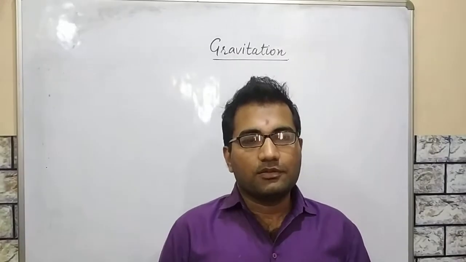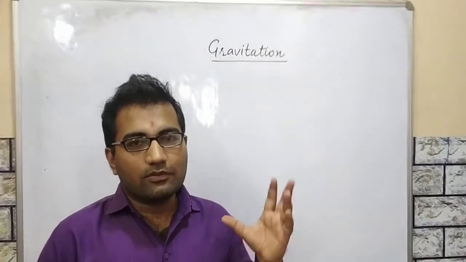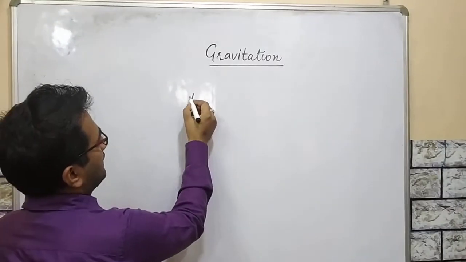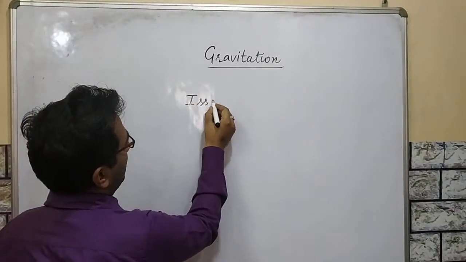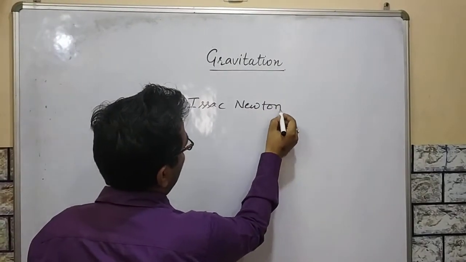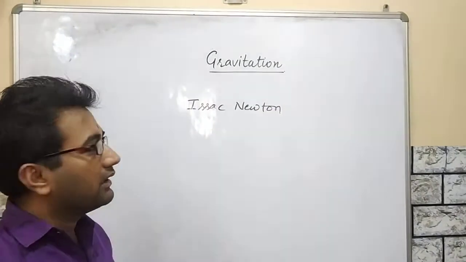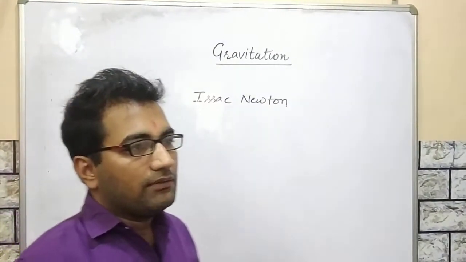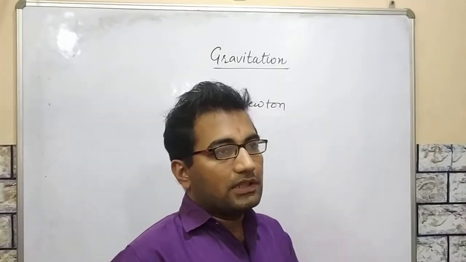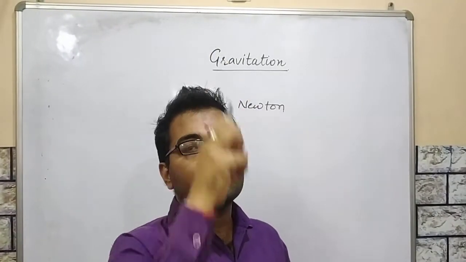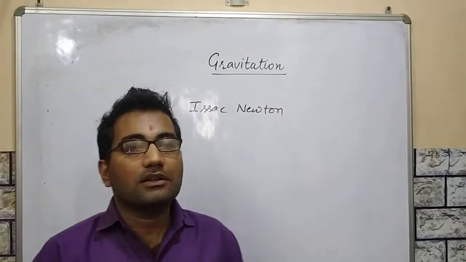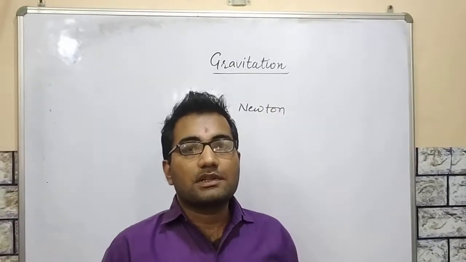Hello students, today we are going to discuss gravitation, which was discovered by Isaac Newton. Newton was a scientist who discovered gravitation when he was sitting under an apple tree. He saw that an apple came towards him from a certain height. He thought about how the apple came towards him.